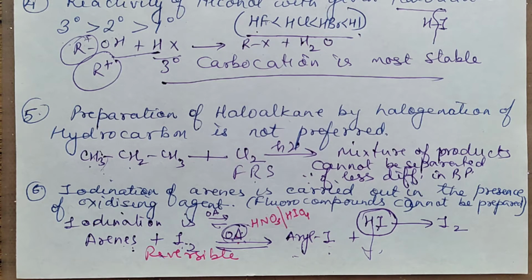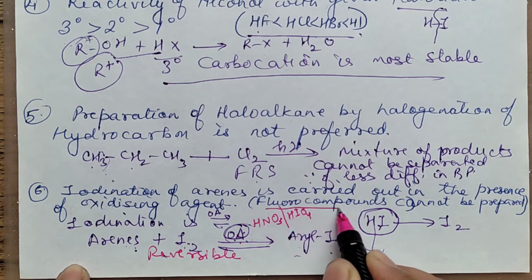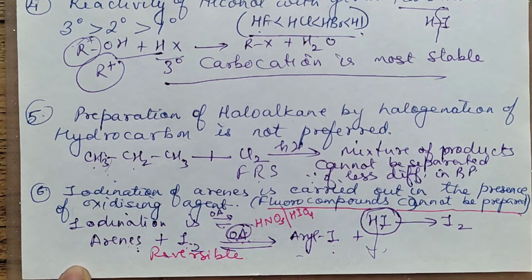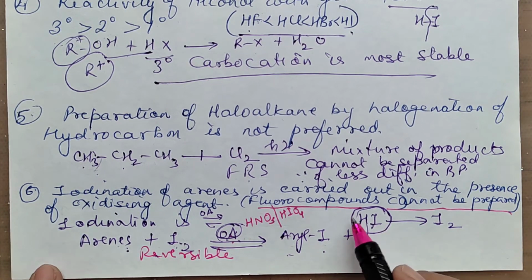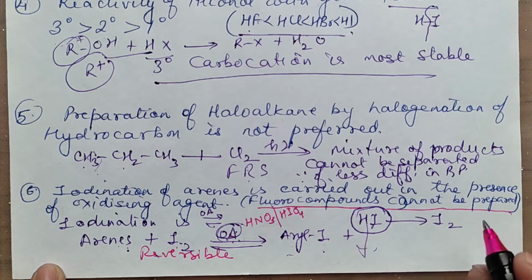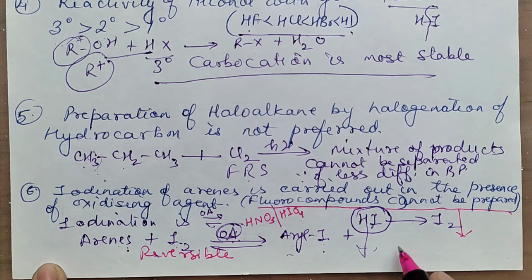That is the reason why you carry out iodination in the presence of an oxidizing agent. Next, there can also be a question: fluoro compounds cannot be prepared by this method. Why can't fluoro compounds be prepared? Because fluorination is a highly explosive reaction.